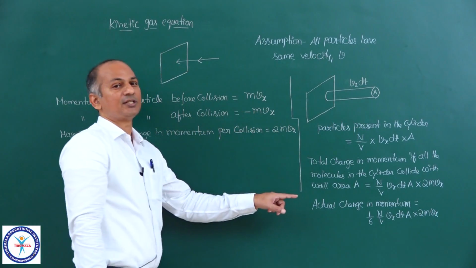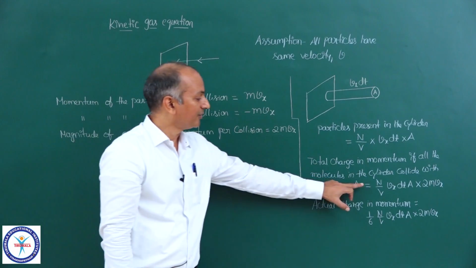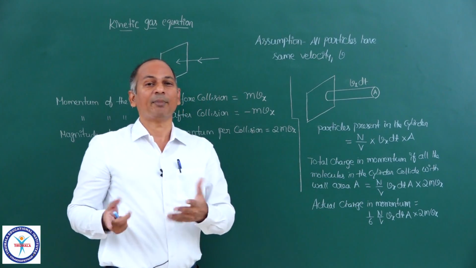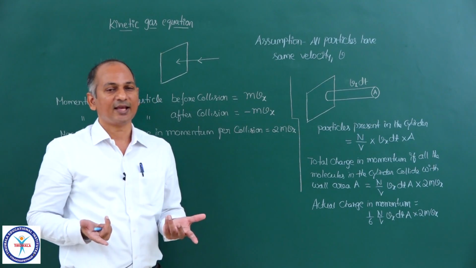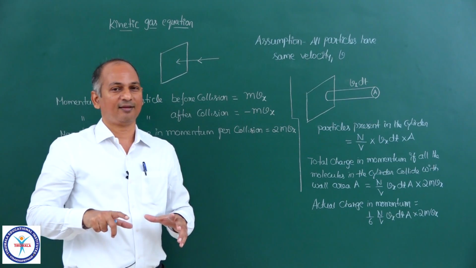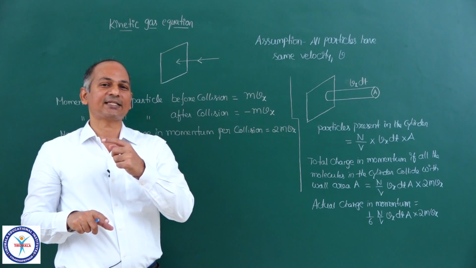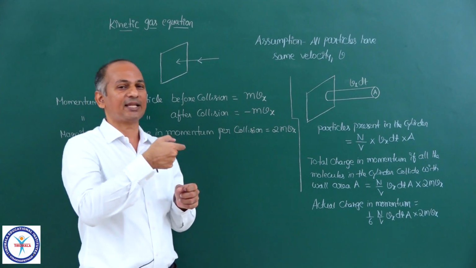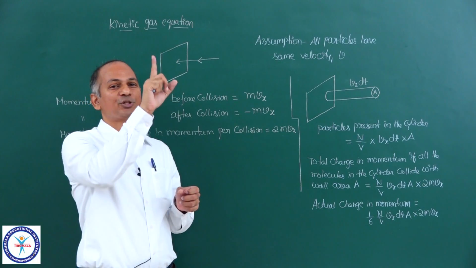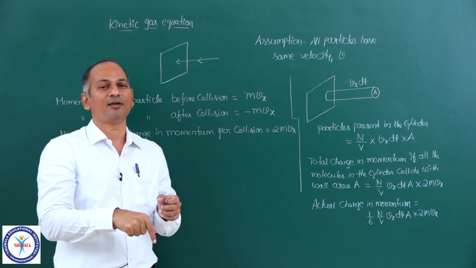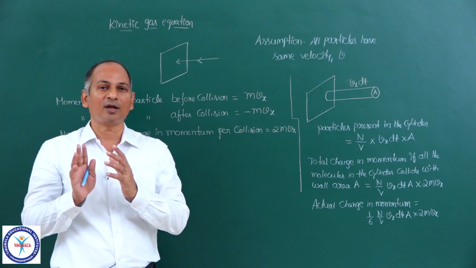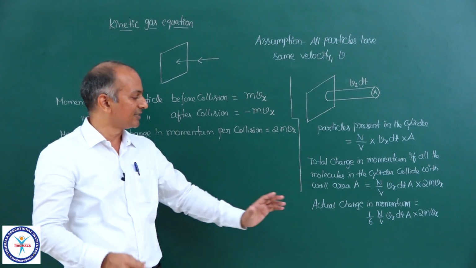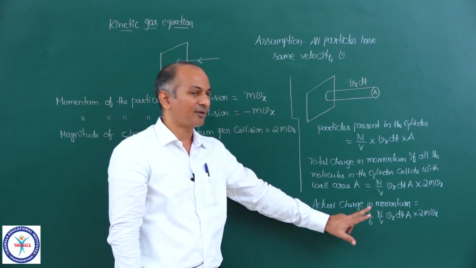So that is the actual change in momentum, not this one. This is hypothetical. This is the change in momentum when all of them collide, but that is not the actual case. Actually only 1/6 will collide: 1/6 along positive x-axis, 1/6 along negative x-axis, 1/6 along positive y, 1/6 along negative y, 1/6 along positive z, and 1/6 along negative z. So on any particular wall, only 1/6 of the molecules are coming towards it. As a result, this is the actual change in momentum.